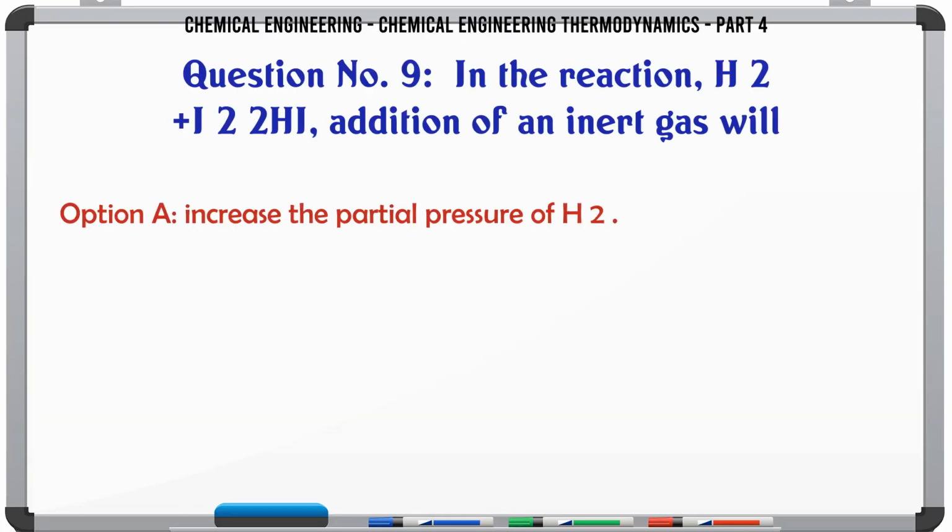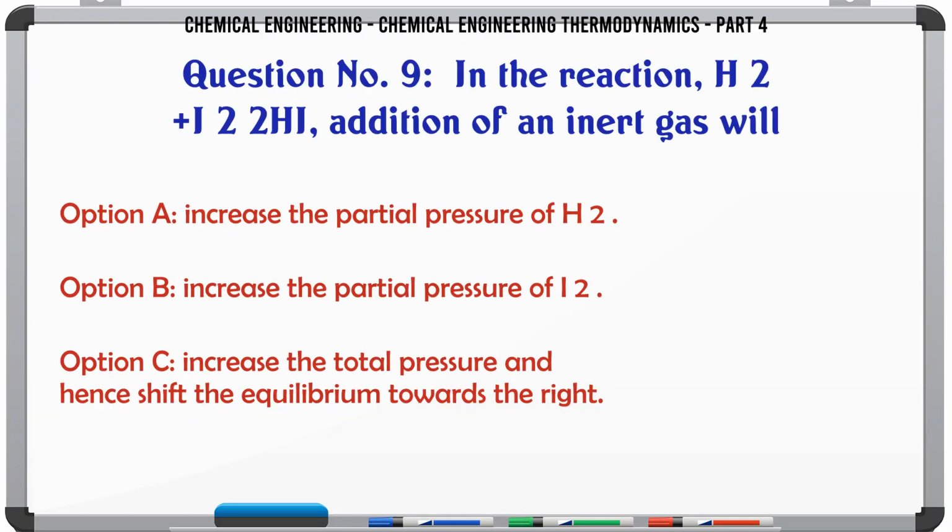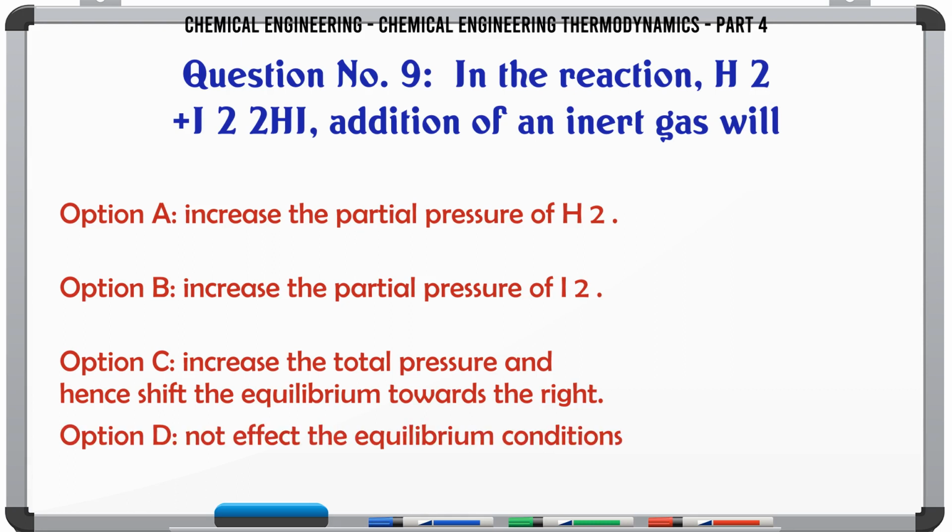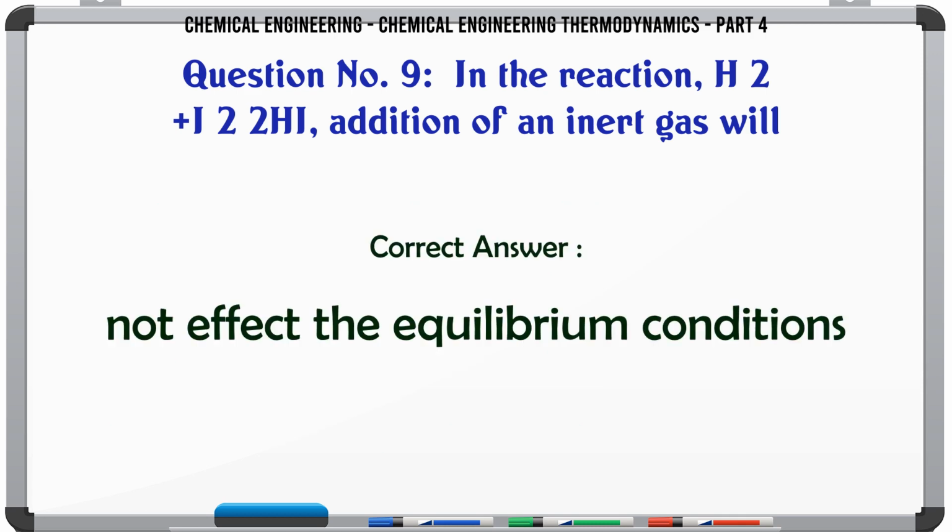In the reaction H2 + I2 to 2HI, addition of an inert gas will A. Increase the partial pressure of H2. B. Increase the partial pressure of I2. C. Increase the total pressure and hence shift the equilibrium towards the right. D. Not affect the equilibrium conditions. The correct answer is not affect the equilibrium conditions.